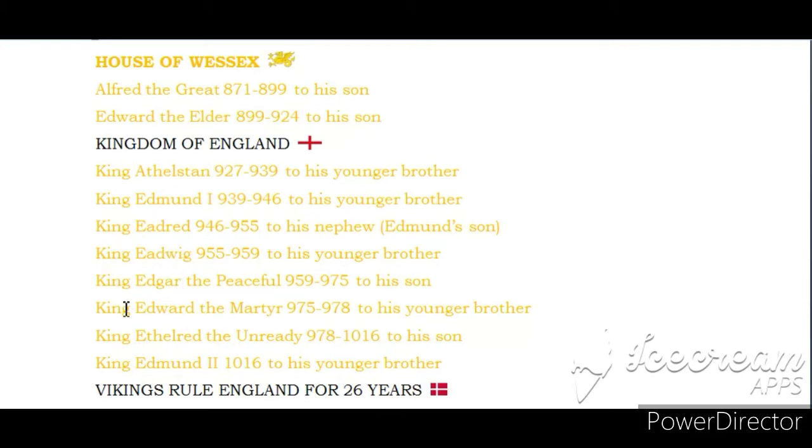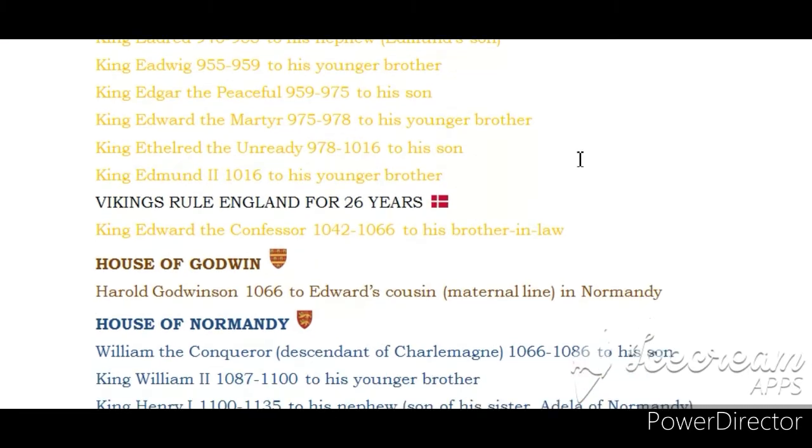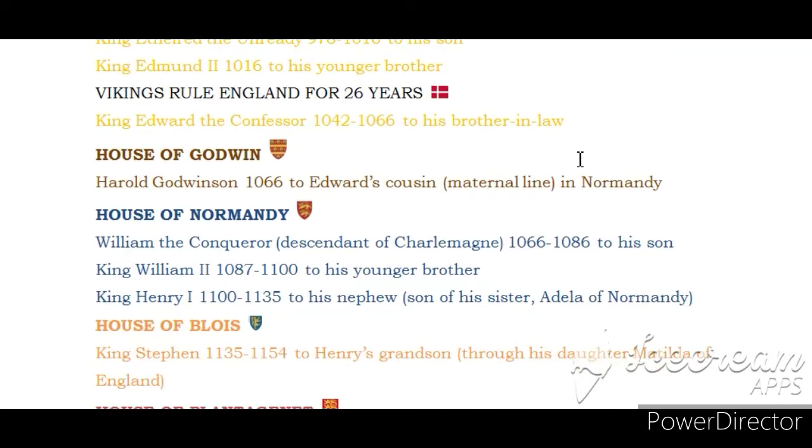We then come to a king called Alfred the Unready. During his time on the throne, England was frequently attacked by Vikings, and eventually the king and his family were forced to go into exile. And after a couple of Viking kings died and left, the throne returned to the original house. The last king of the original Anglo-Saxon kings was King Edward the Confessor. Edward didn't have any sons, and on his deathbed, he named his brother-in-law, Harold Godwinson, as king. This established a new house, the House of Godwin.